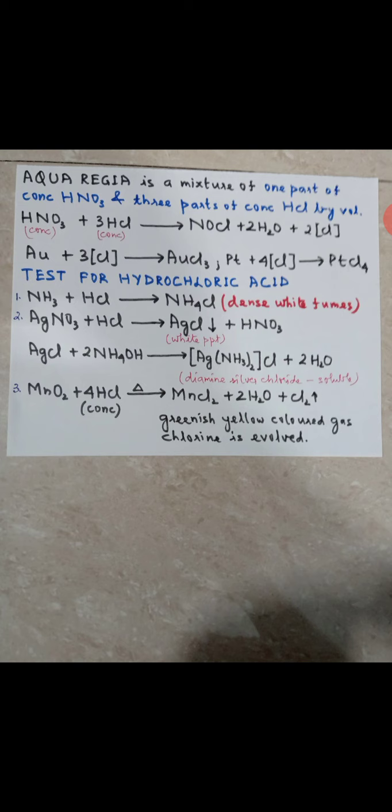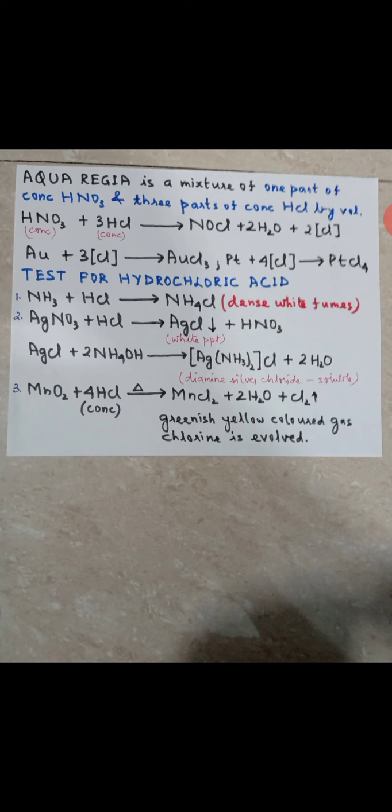Now you tell me, how will you prove that HCl contains chlorine? In the previous equations with oxidizing agents, you can see that in all the reactions chlorine gas is evolved. MnO2 plus 4HCl conc on heating will give you MnCl2 plus water plus chlorine. PbO2 plus HCl conc will give you PbCl2 plus water plus chlorine. We need to balance the equation. So all these equations prove that HCl contains chlorine. Alright, understood now? These questions will be asked.